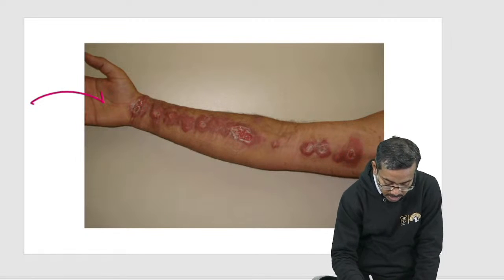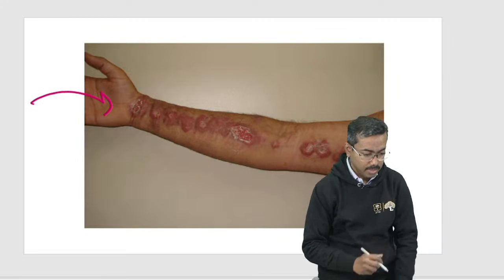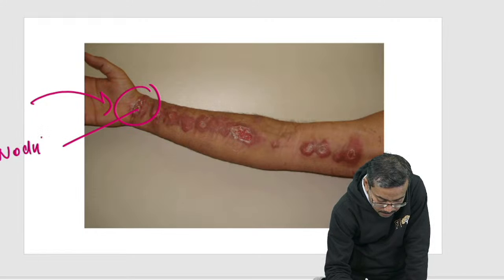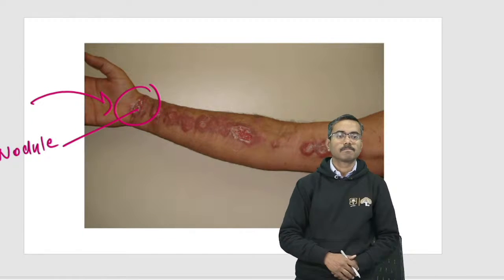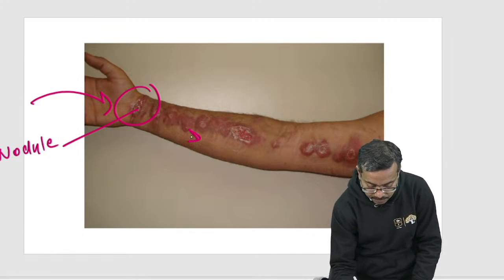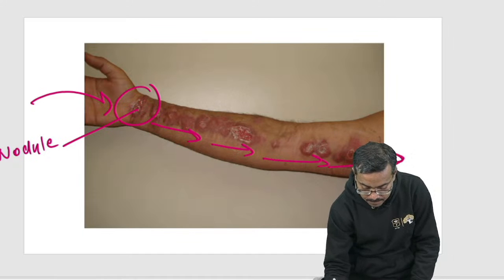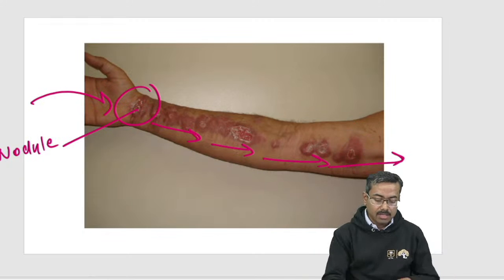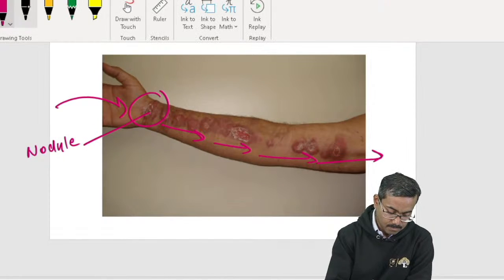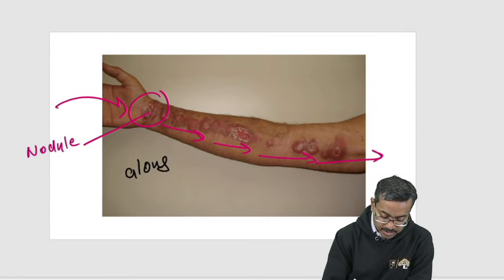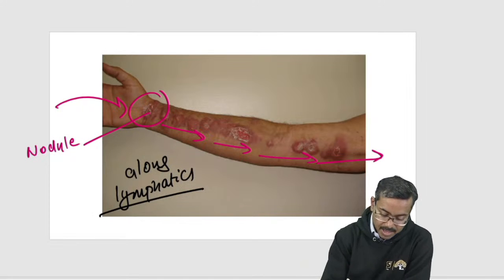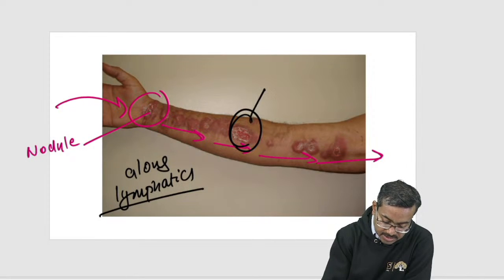Typically, the sporotrichosis fungus will create, interestingly, a nodule. Can you see the nodule? This nodule travels upwards like this, along the lymphatics. So we say there are nodules along the lymphatics, and these will burst to create a sinus.